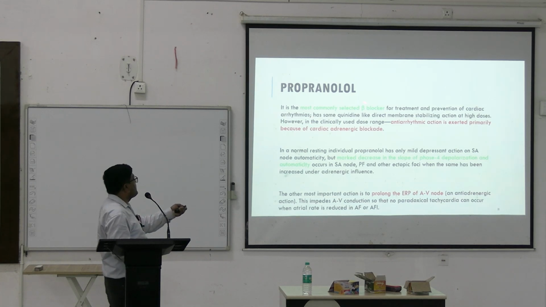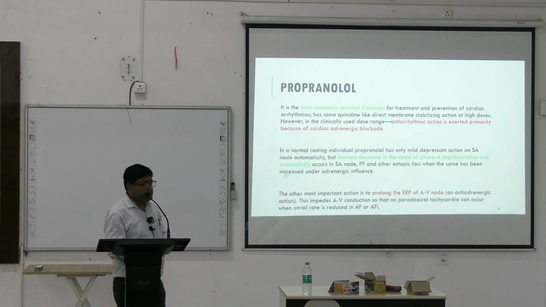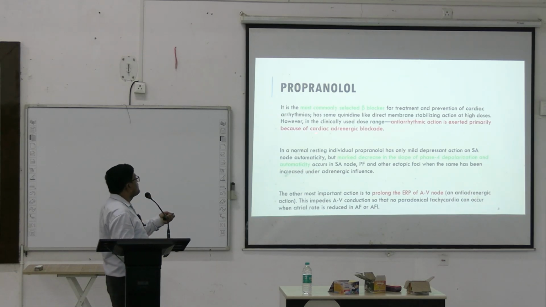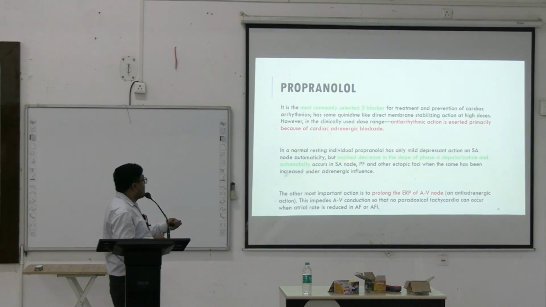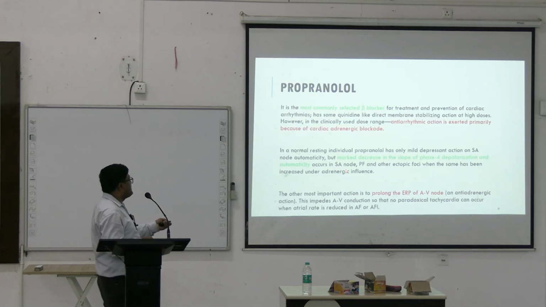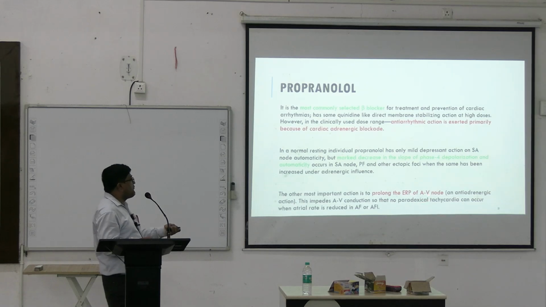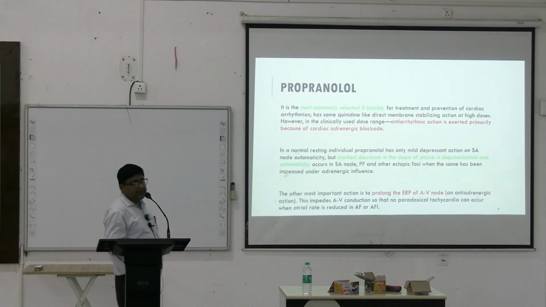Most commonly selected beta blocker is propranolol. It is a non-selective prototype beta blocker. Now, anti-arrhythmic action is exerted primarily because of cardiac adrenergic blockade. There is marked decrease in the slope of phase 4 depolarization and automaticity in SA node, Purkinje fibers, and other ectopic foci. It also prolongs the effective refractory period of AV node because of anti-adrenergic action.